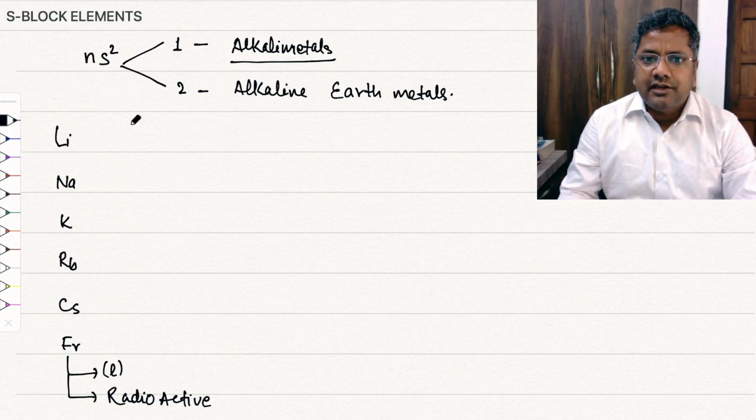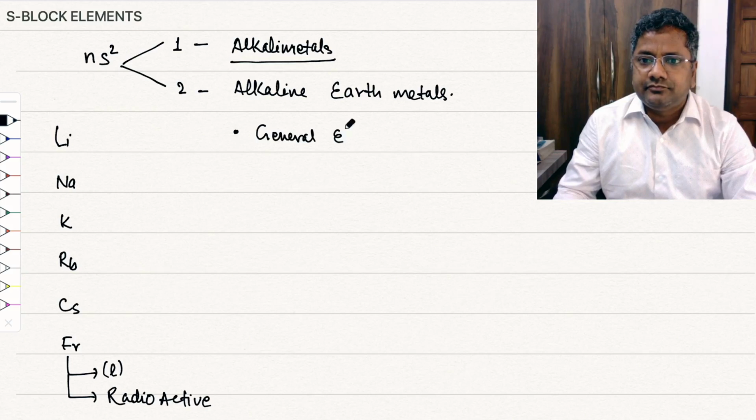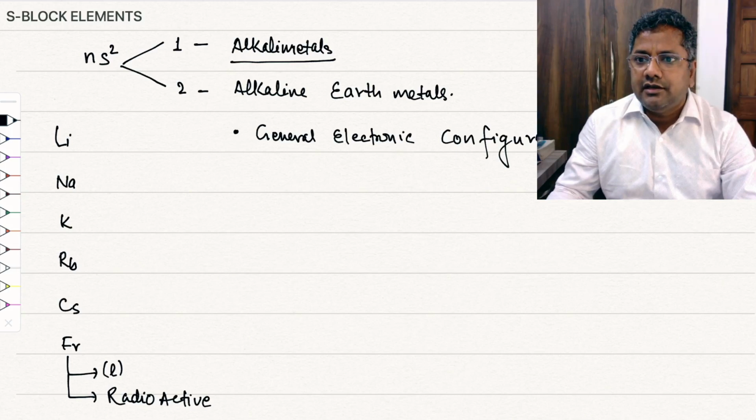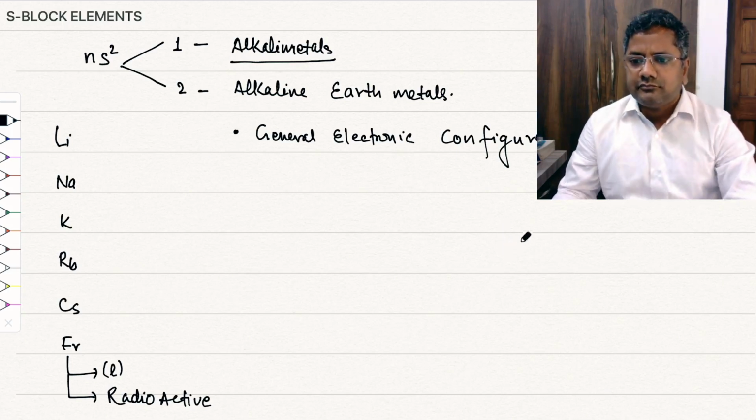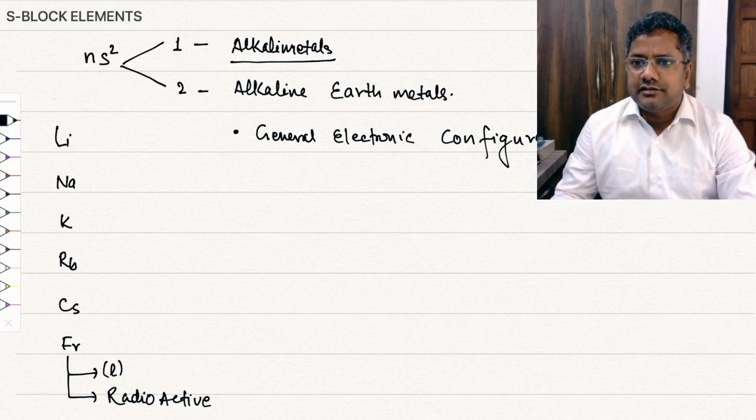The general electronic configuration is ns1. So only one electron is in the valence shell.